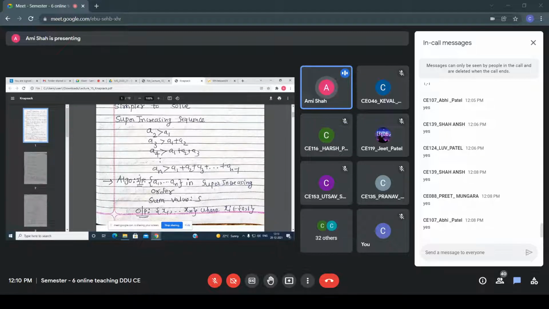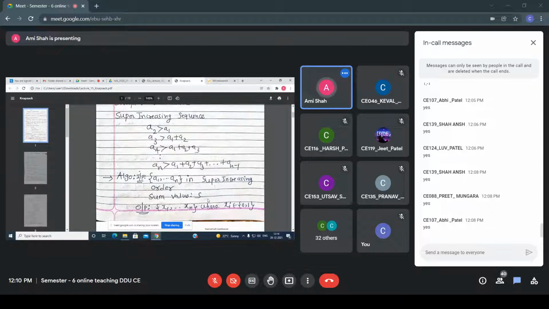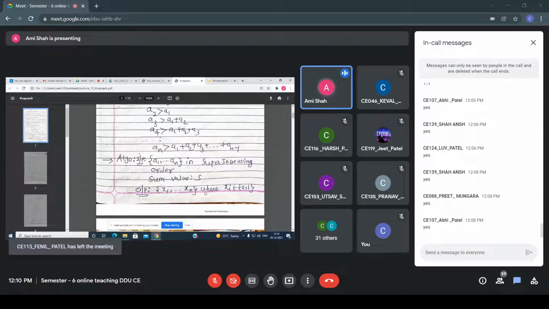So a1 up to an, that is a super increasing order sequence that you have to take. And by using this, I am calculating the knapsack crypto system that I want to explain to you. The sum is given, that is some value, s. What is the output? x1 up to xn, where xi belongs to {0, 1}.